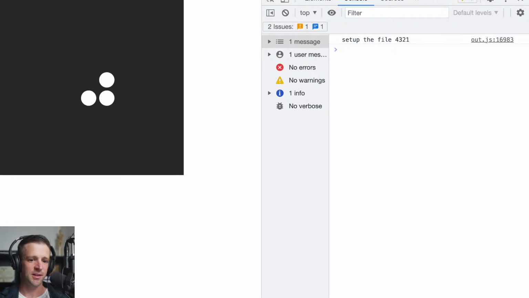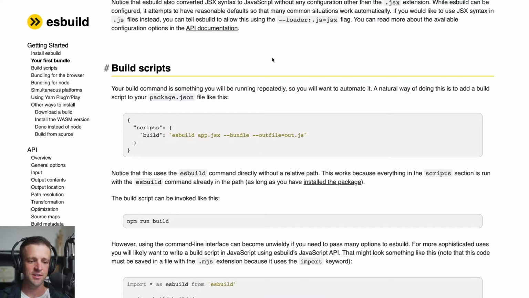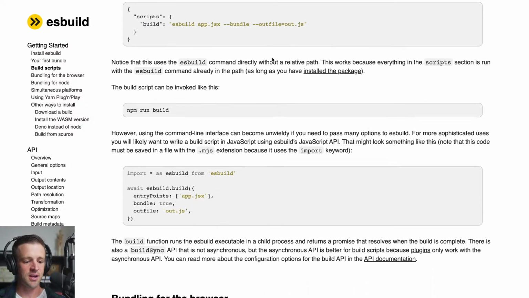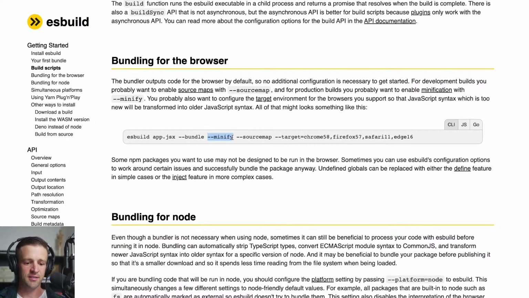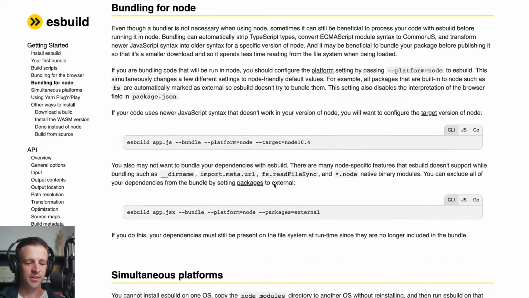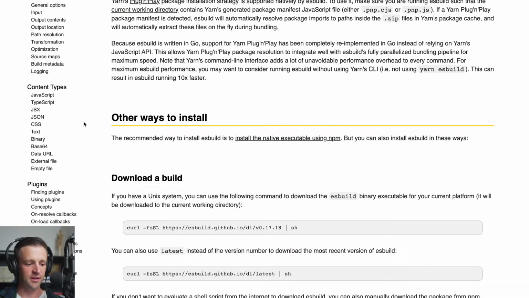There's really a ton to explore with ESBuild. This was the most basic setup you could get out of the box. I would definitely look at a lot of the options that the API provides. So minify is a big one that you're going to want to add. Source map is a big one that you're going to want to add. What else do you want to do? There's a watch flag. I'm trying to think.